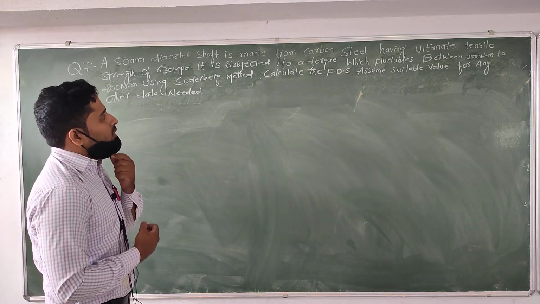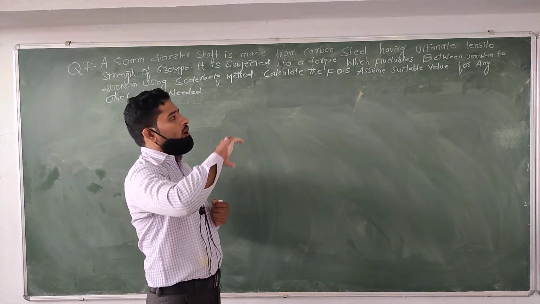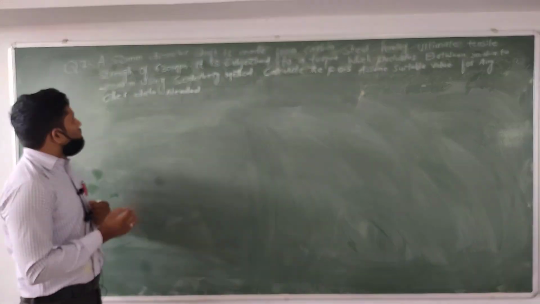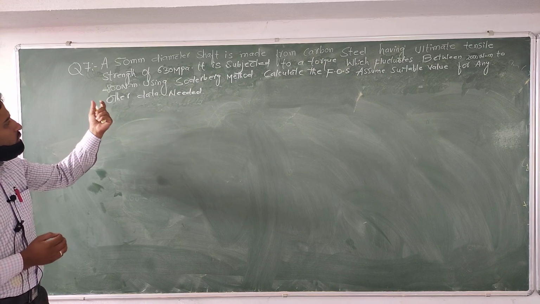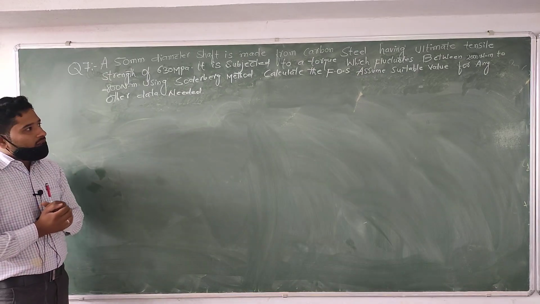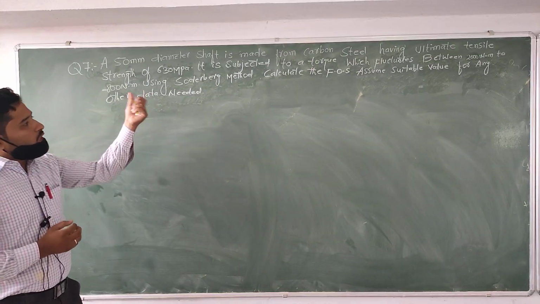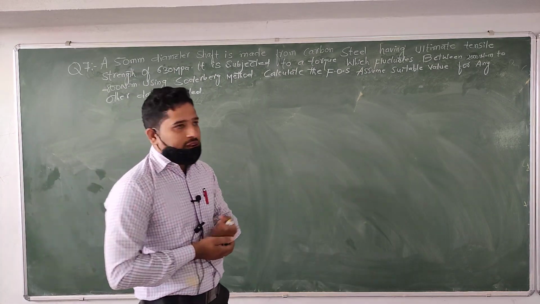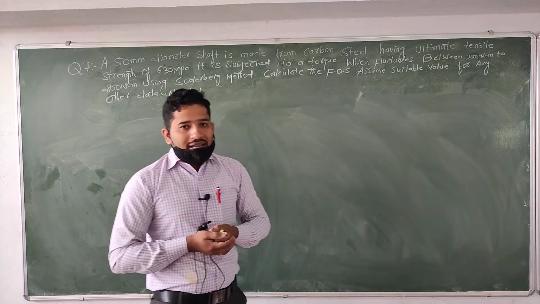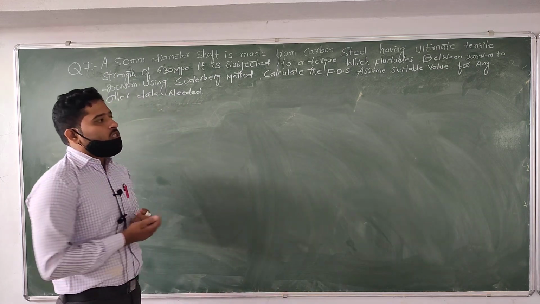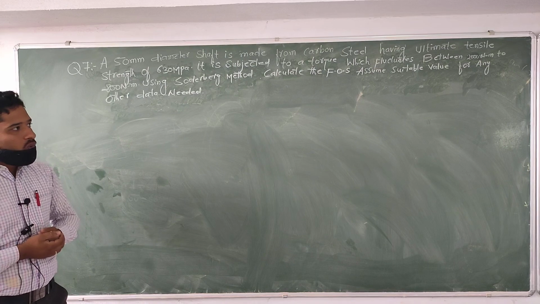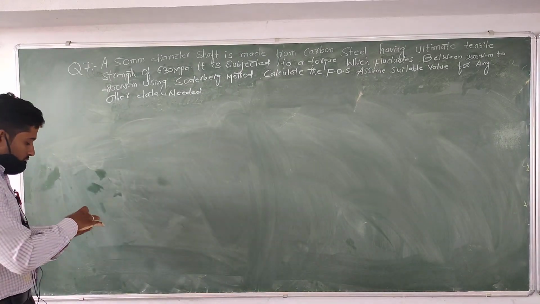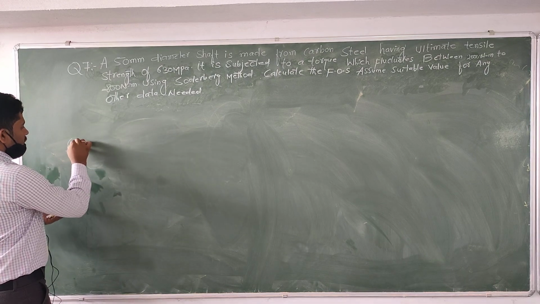It is subjected to a torque which fluctuates between 2000 Newton meter and minus 800 Newton meter. Using the Soderberg method, we need to calculate the factor of safety. In this case, we need to assume suitable values for any other data needed. Is it right? So, first thing is, I will solve the problem.